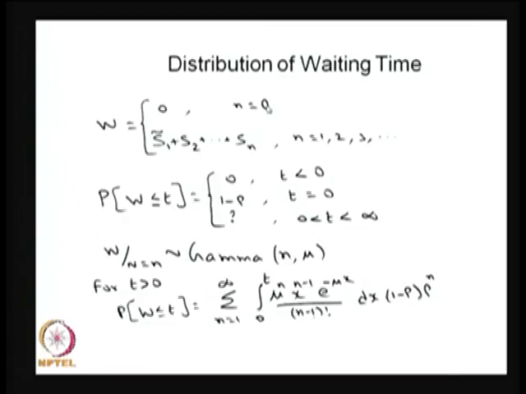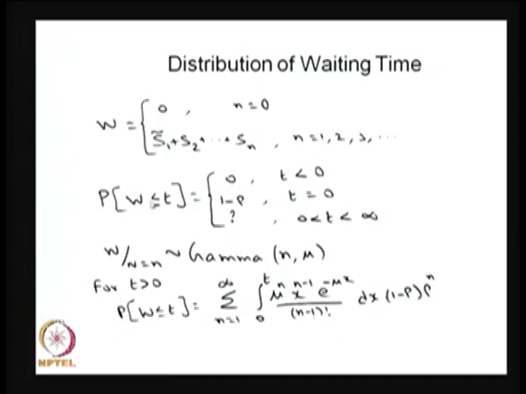Whenever the system is empty, the waiting time is 0. Therefore, W is a random variable that either takes the value 0 or takes a value greater than 0 based on the service times of the previous n people ahead of you. Therefore, W is a mixed random variable, which has a probability mass at 0 as well as a density function on the interval 0 to infinity.